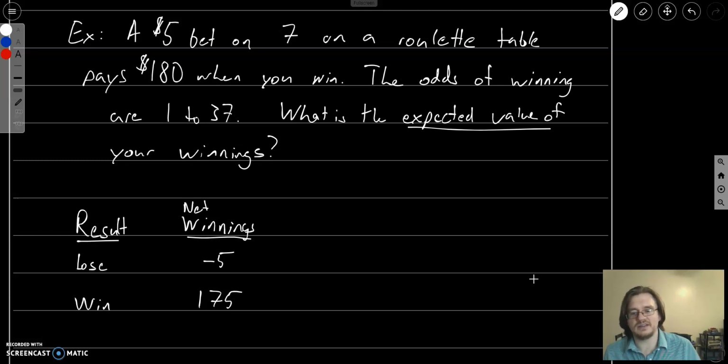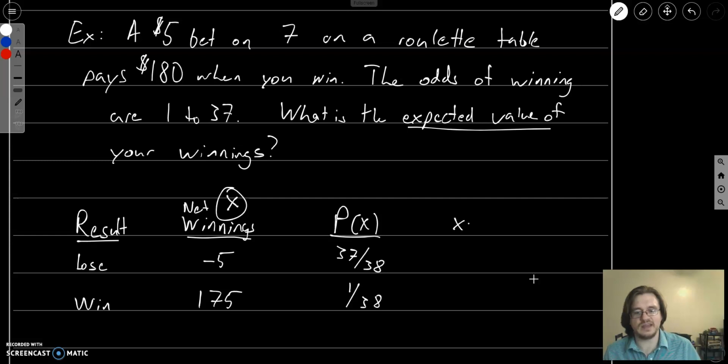Now, the net winnings is going to be our value for x. So the probability that x happens, the probability that we lose $5, well, if the odds of winning are 1 to 37, the probability that we lose, we're going to lose 37 times out of the 38 times. And the probability that we win is only going to be 1 in 38.